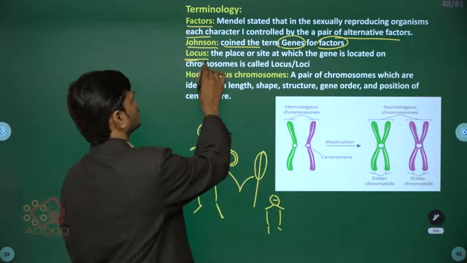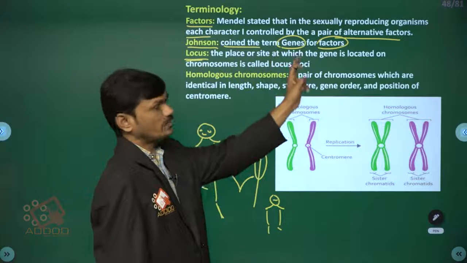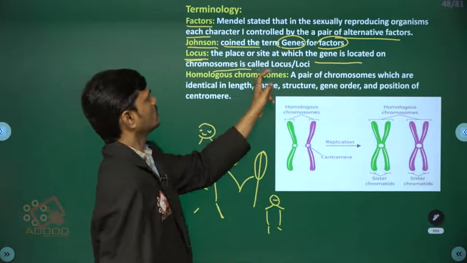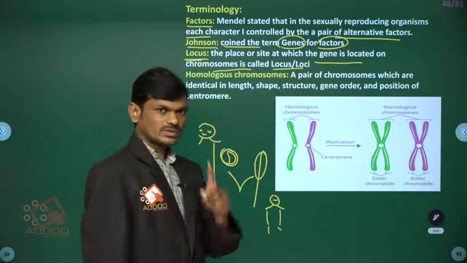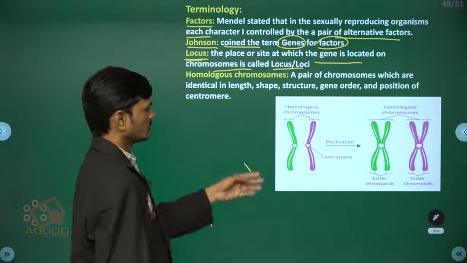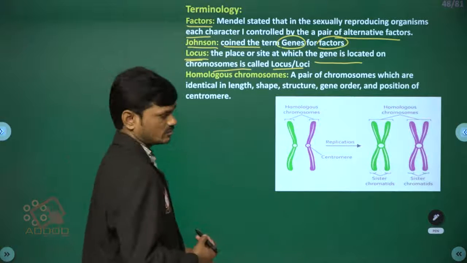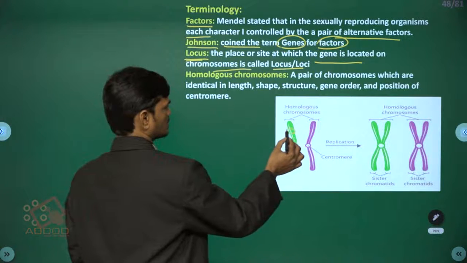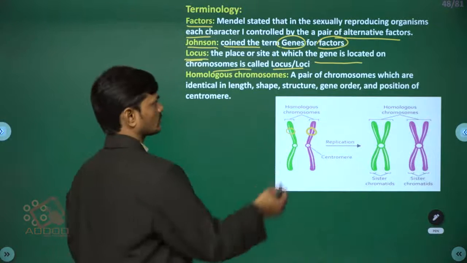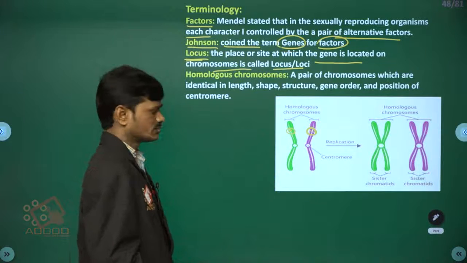The locus is the place or site at which a gene is located on a chromosome. Singular is locus, plural is loci. This is the chromosome, and the place where genes are located, we call locus.